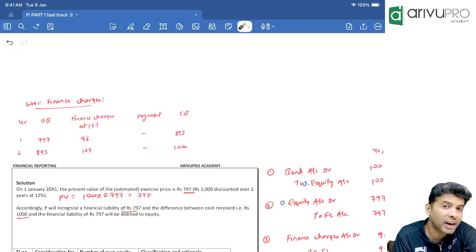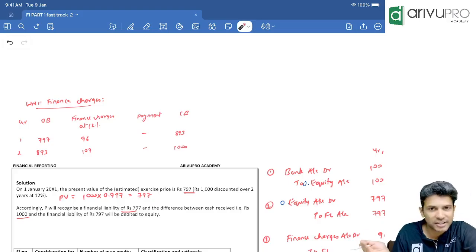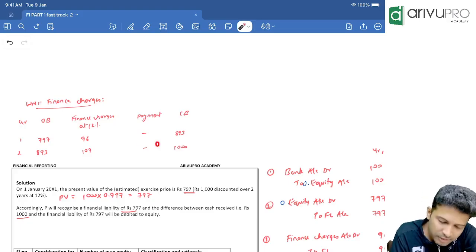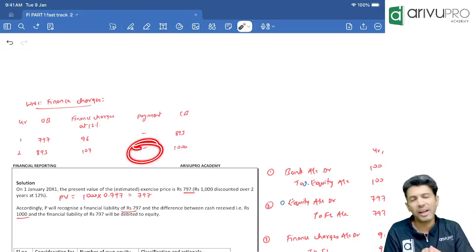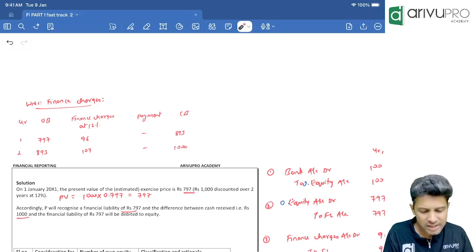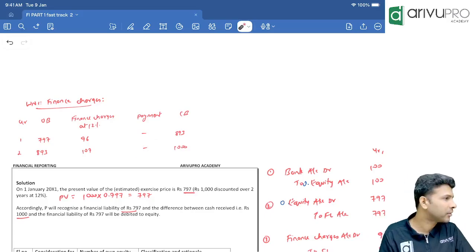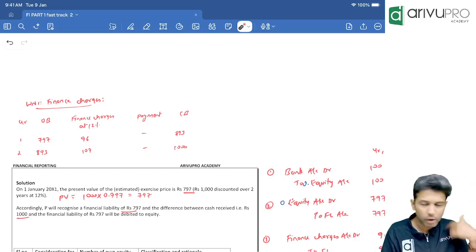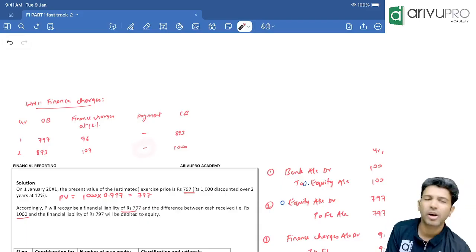Z has this right. After 2 years, Z may say, I don't want to sell the share. If Z says, I don't want to sell the shares, will P Limited pay 1000 rupees or not? They don't have to pay. So will P Limited definitely have to pay, or does it depend on Z? It depends on Z. Hence, I have not written it in the payment column. I have written 0 in the payment column because it depends on the other party's action, whether they want to utilize that right or allow that right to lapse.